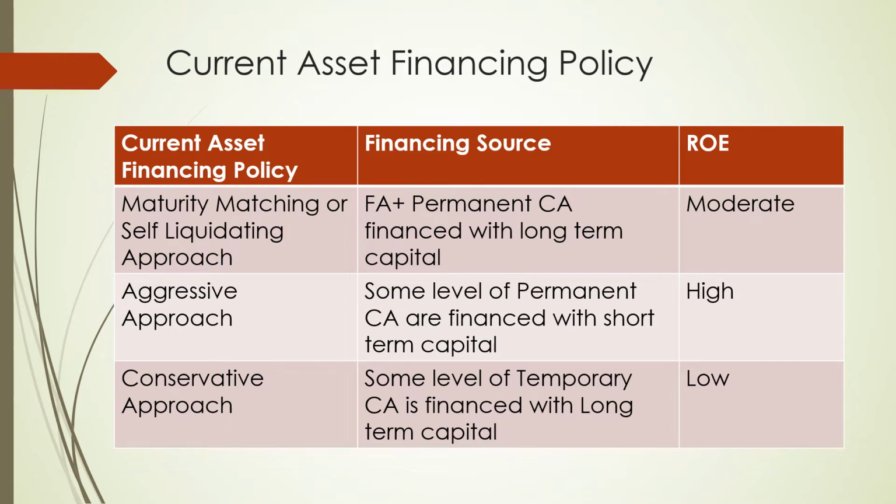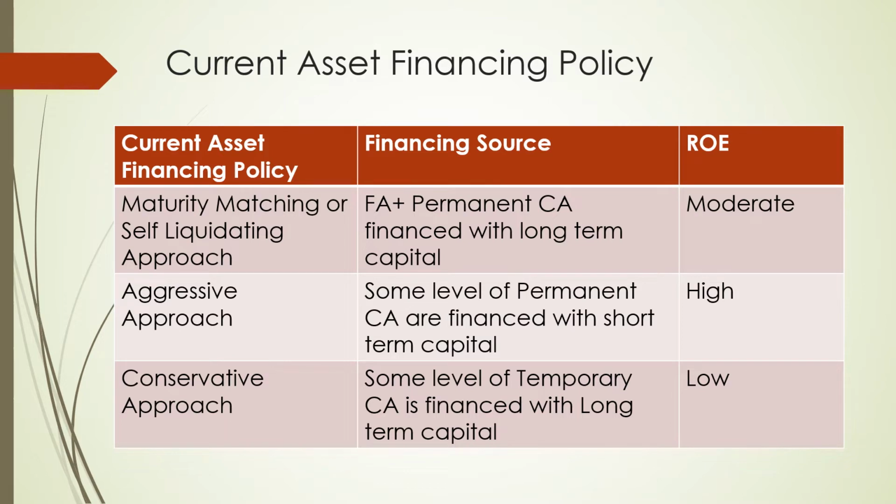In the maturity matching or self-liquidating approach, the permanent current assets are going to be financed from the long-term capital. So that means permanent current assets, long-term capital. Temporary current assets are going to be financed from the short term.